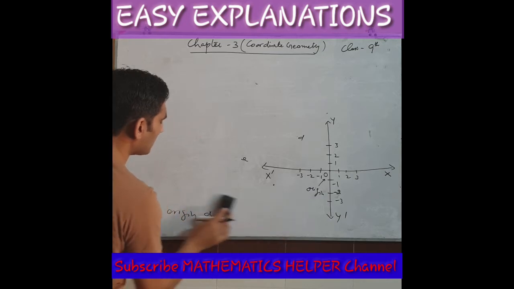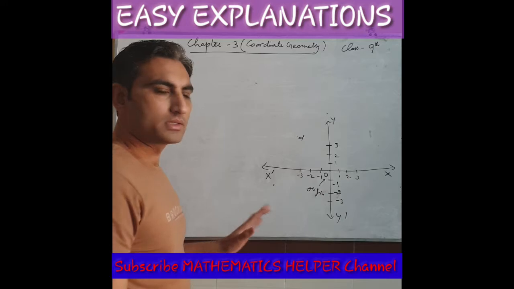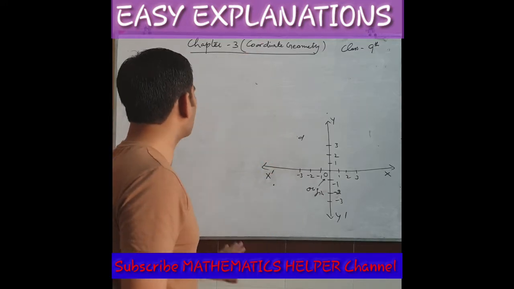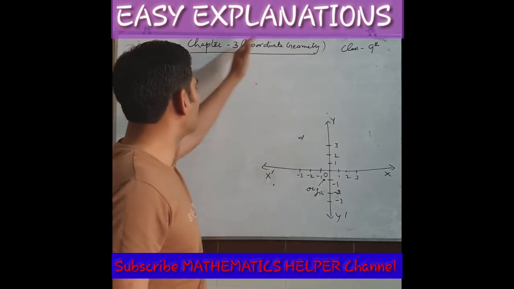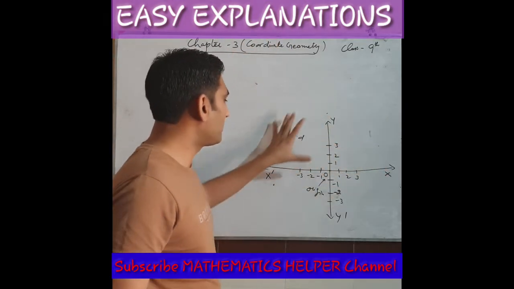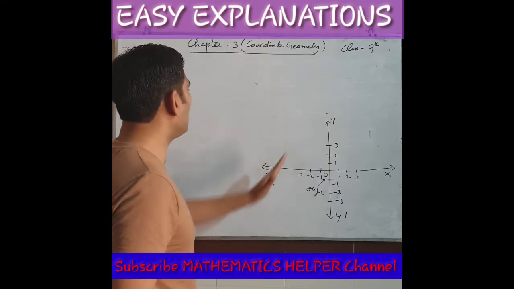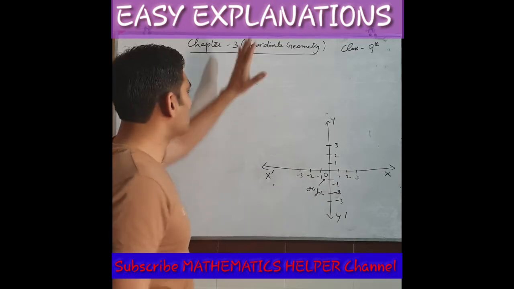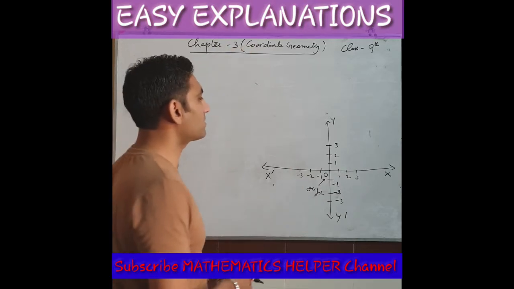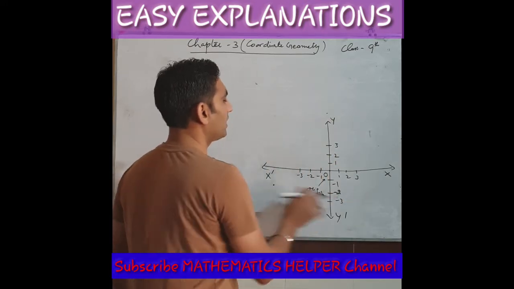In how many parts do we have this total plane? If we divide this total surface by using two axes, the vertical axis and the horizontal axis, in how many parts will this Cartesian system divide this surface? It is quite clear from the diagram. There are 4 parts: 1, 2, 3, 4.